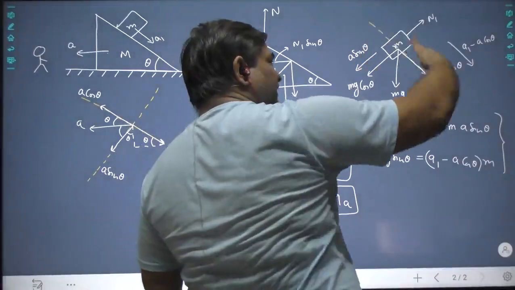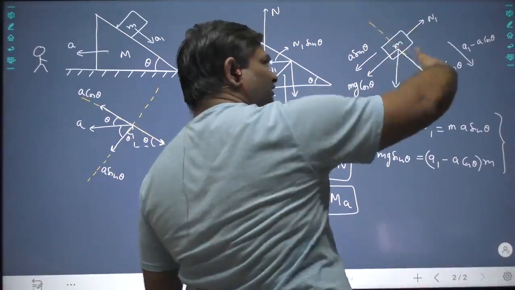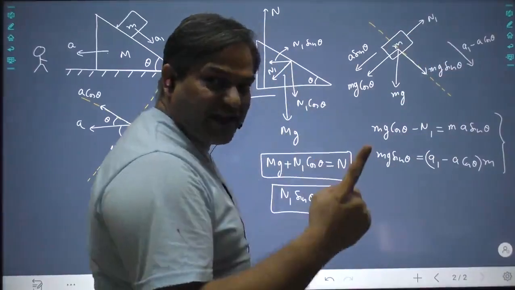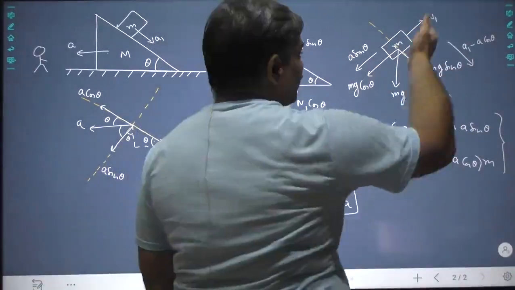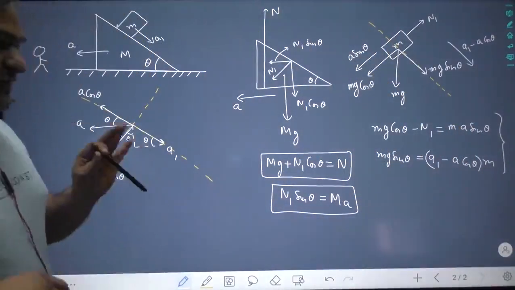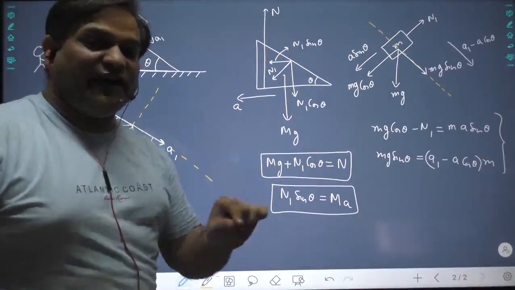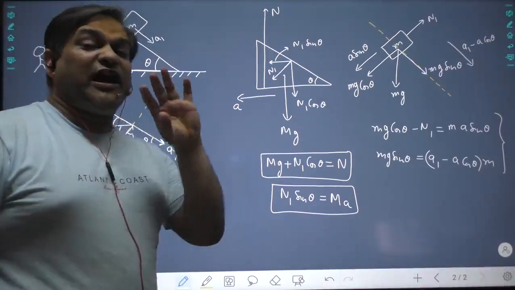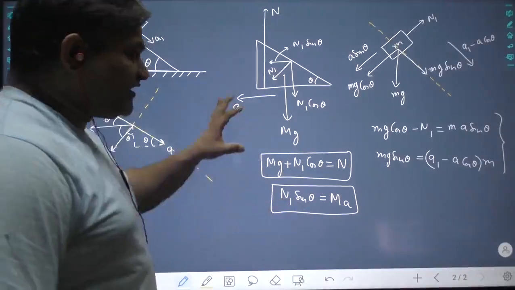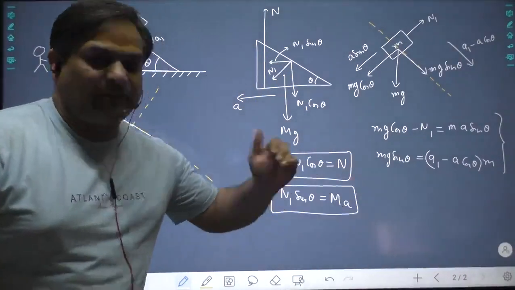Then force is equal to mass into acceleration, net unbalanced force equals mass into acceleration along this direction, and net unbalanced force equals mass into acceleration along this direction. This is how I have solved this problem by way 1. I am going to tell a more easier method, but this should be understood. Understand the more easier method.